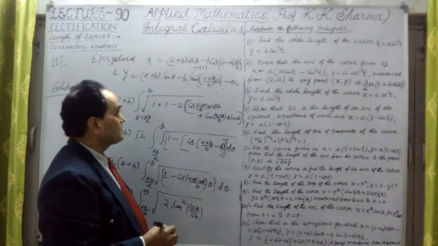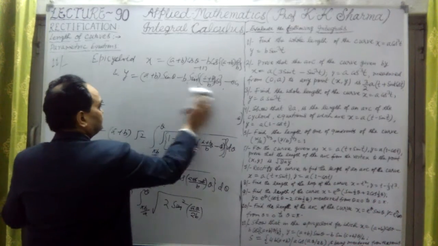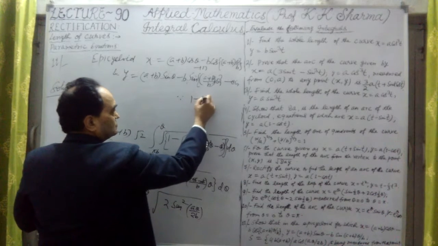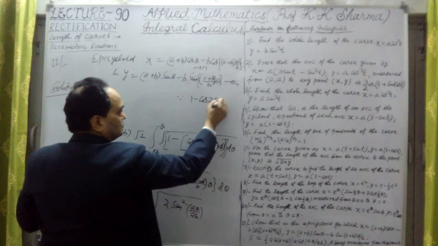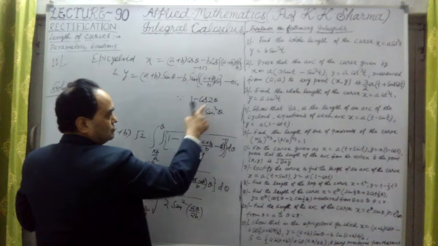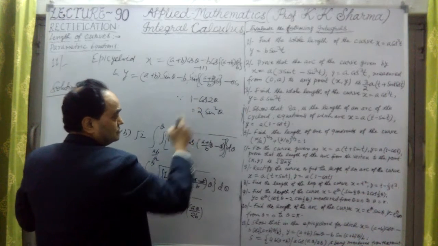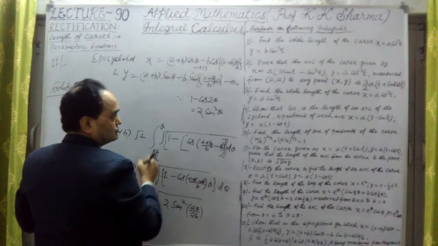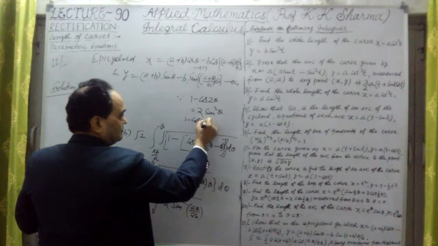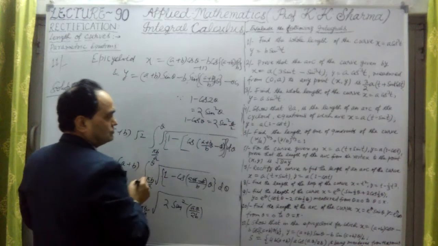We know the formula: 1 − cos 2θ is equal to 2 sin²θ, or cos 2θ equals 1 − 2 sin²θ. Now, if this angle is 1 − cos θ, it will be 2 sin²(θ/2).